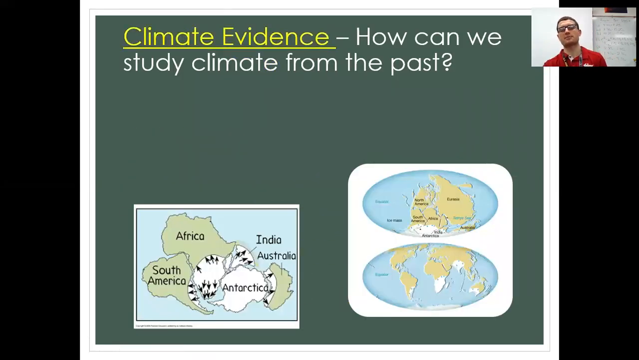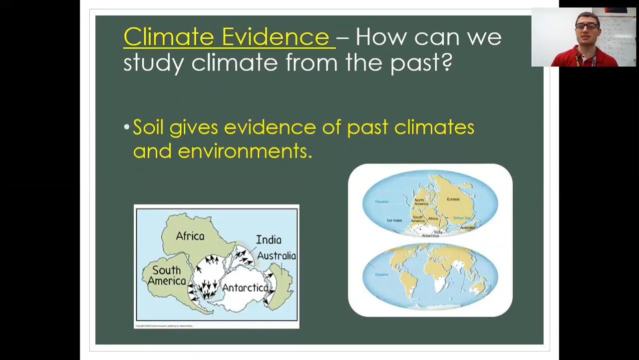And then lastly, guys, our last line of evidence is climate evidence. The soil gives evidence of past climates and environments. So if we dig beneath the ice in Antarctica, we can actually find tropical soil, warm climate soil underneath that ice, which is very fascinating and unique for that area, right? Because we know today it's the opposite of tropical.